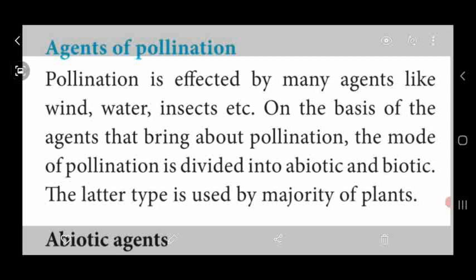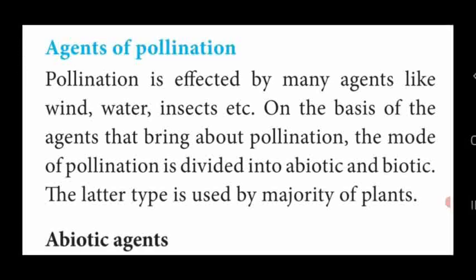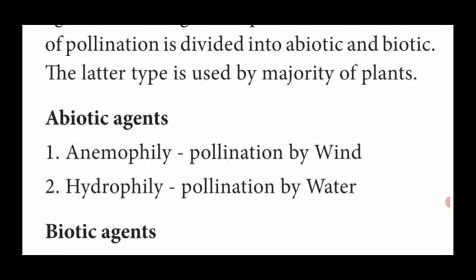The agents are divided into two: one is the biotic agent, another one is the abiotic agent. First, abiotic agents are water and air. Pollination by air or wind is called anemophily. Pollination by water is called hydrophily.